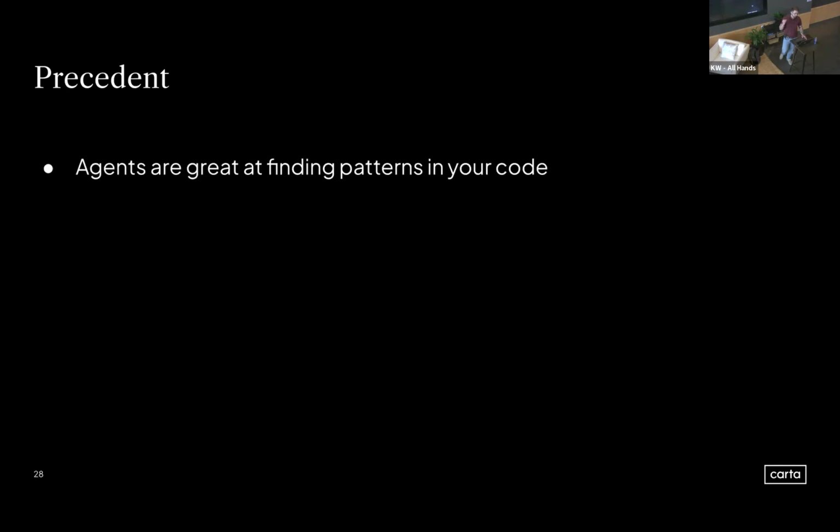So precedent, if you think back to what an agent is, agents are really good at finding patterns in code today. A very dumb way to think about an agent is it's like a Markov chain for your phone text messages. When you open up your phone and you say, hello, and you see that recommendation for the next word, that's a Markov chain. I think it's Markov. But that's existed for decades. But agents take this to another level, and it's an extremely complicated, sophisticated version of a Markov chain. Agents are capable of finding patterns and dimensions that humans are incapable of seeing in the code or the tokens that it consumes. But what does that mean?